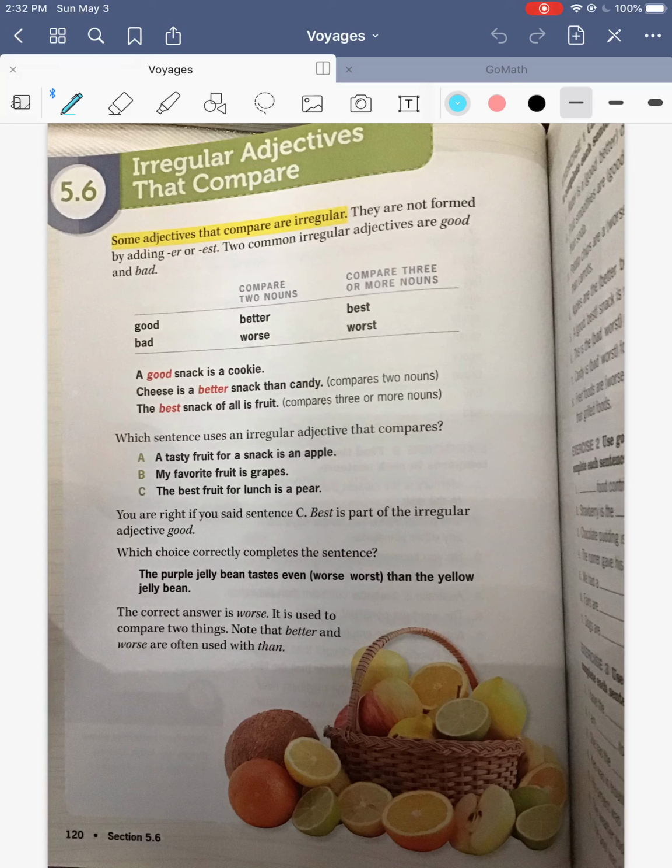And then the opposite of good is bad. And bad, when you're comparing two things, you say worse. And if you're comparing three things or more than three things, you say worst.